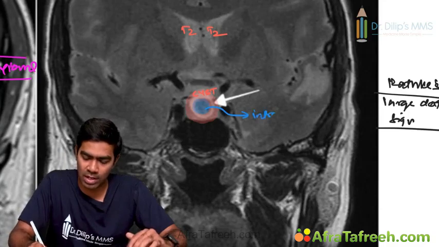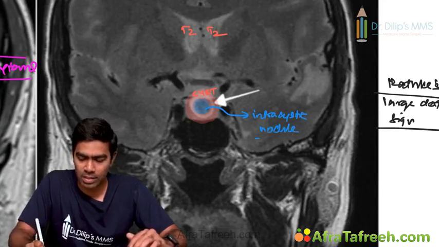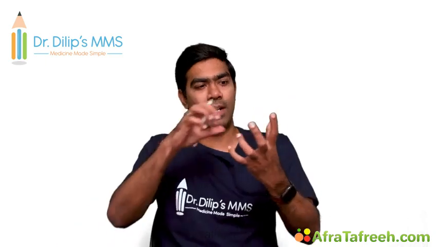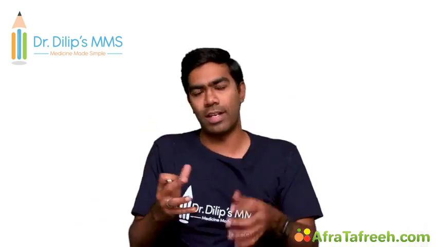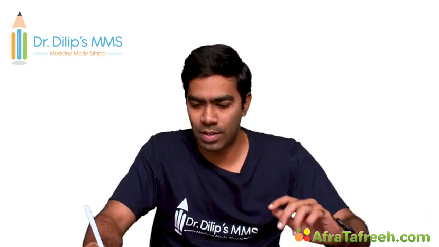This is called the intracystic nodule. This cyst with intracystic nodule is the one that makes this look like the large dot sign. The intramural nodule is the one that is creating the dot in the cyst fluid in the MRI. So that's what we refer to as a large dot sign.